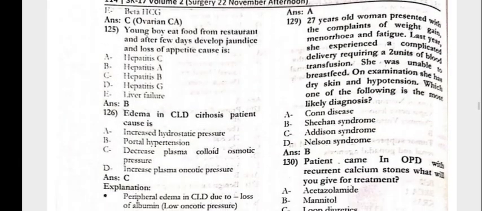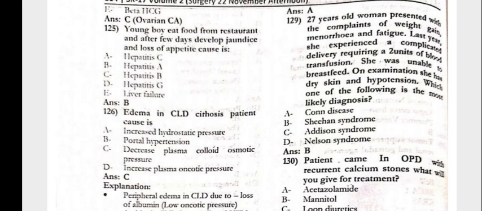Next, 129, the 27-year-old woman presented with the complaints of the weight gain, menorrhagia and the fatigue. Last year she experienced a complicated delivery requiring 2 units of the blood transfusion. She was unable to breastfeed. On examination she has a dry skin and hypertension. Which of the following is the most likely diagnosis? That is Sheehan syndrome.